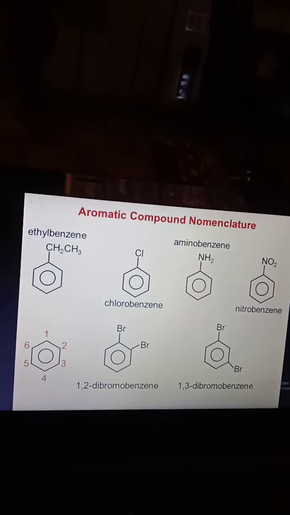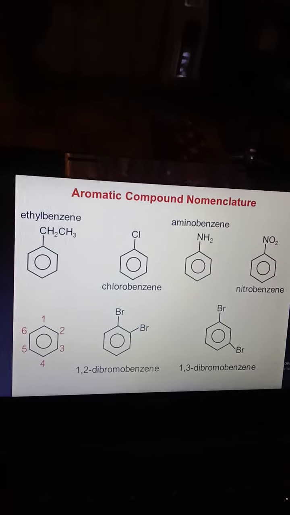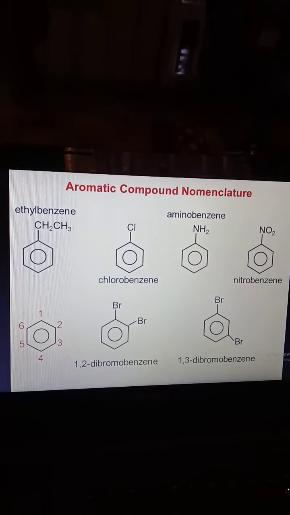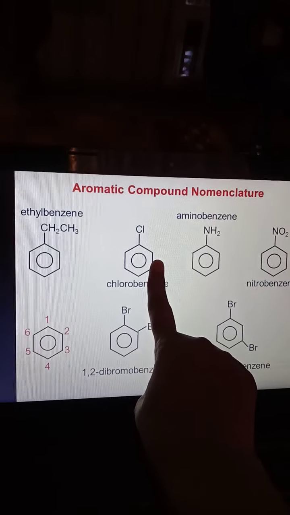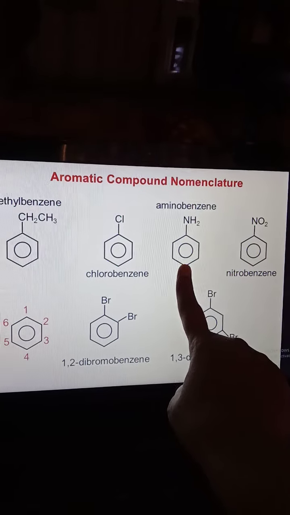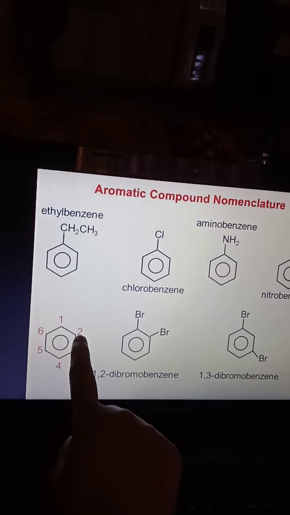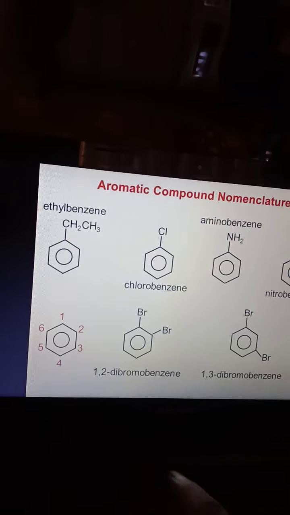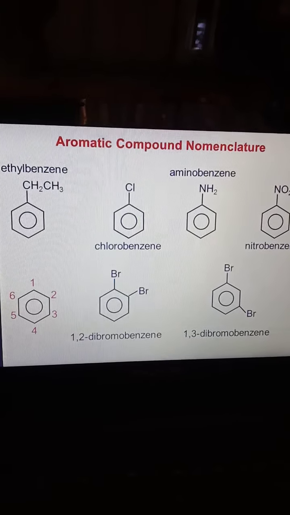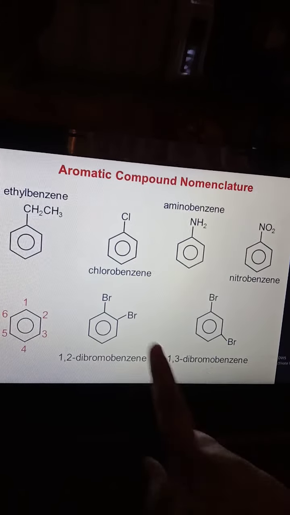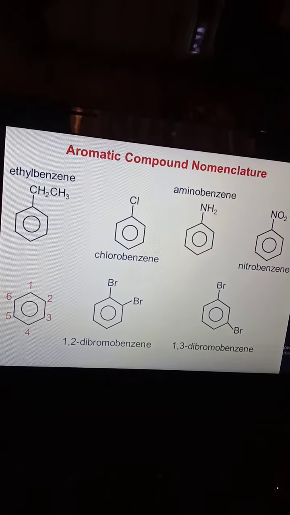Aromatic compound nomenclature. We can use benzene as a parent and the alkyl group as a substituent. Ethylbenzene, chlorobenzene, aminobenzene, nitrobenzene. Positions are numbered 1, 2, 3, 4, 5, 6, like that. Ortho, meta, para positions are considered for the common name system or trivial name system. This is 1,2-dibromobenzene, 1,3,5-tribromobenzene.